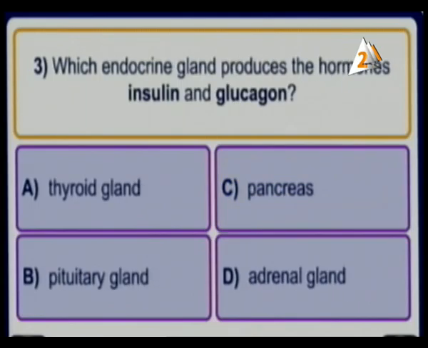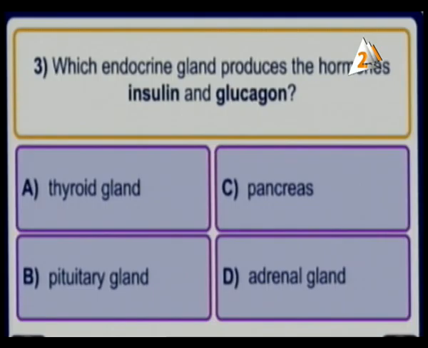Which endocrine gland produces the hormones insulin and glucagon? Letter A, thyroid gland. Letter B, pituitary gland.